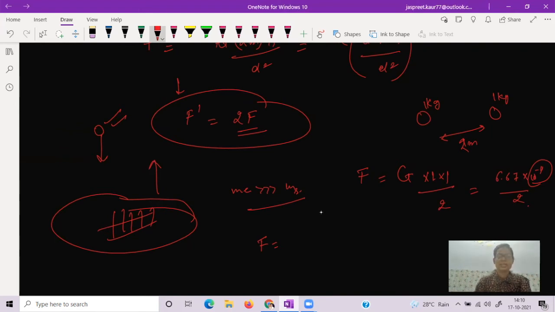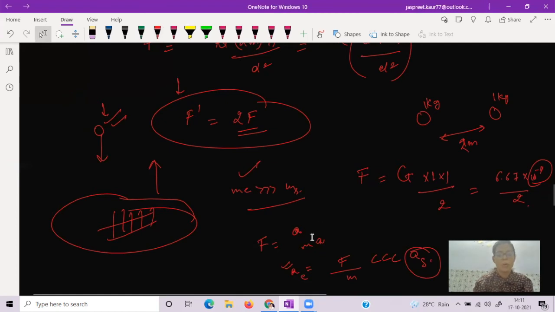That is the only reason behind it: the mass of the earth is very large as compared to the mass of the stone. As we know, force is mass times acceleration, so the acceleration produced in the earth is very, very small. Since force upon mass gives us the acceleration, and the mass of the earth is very large, the acceleration produced in the earth is very, very small compared to the acceleration produced in the stone. This is why only the stone accelerated toward the earth, not the earth toward the stone.